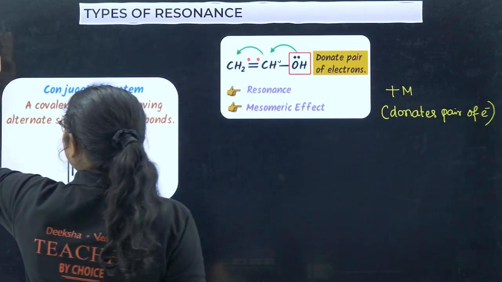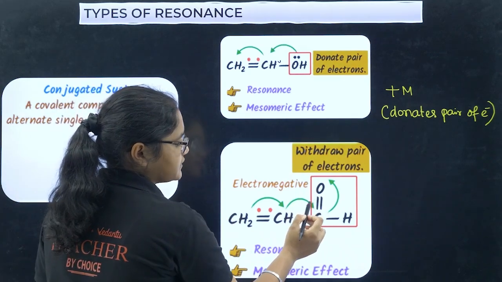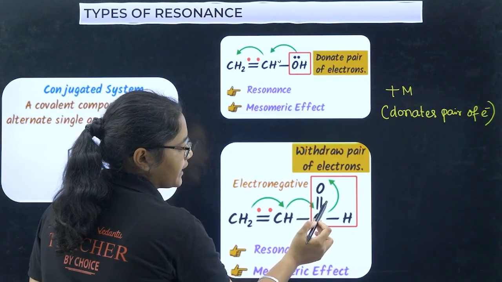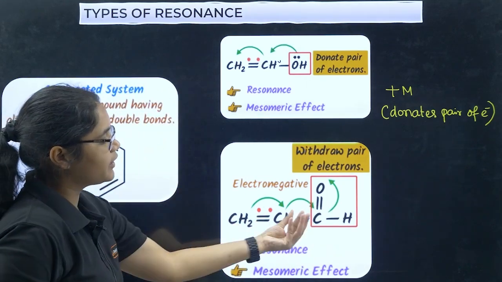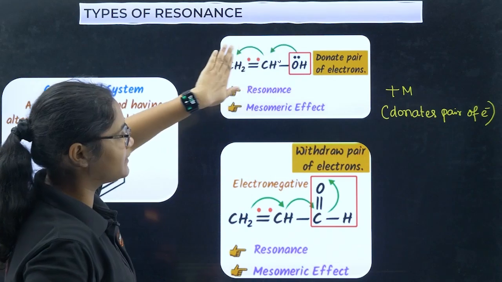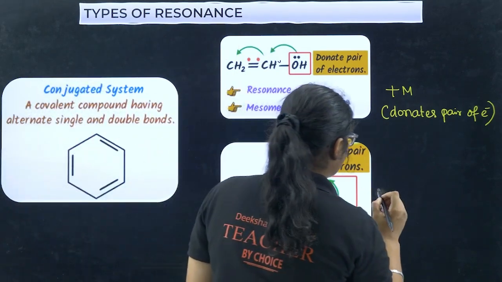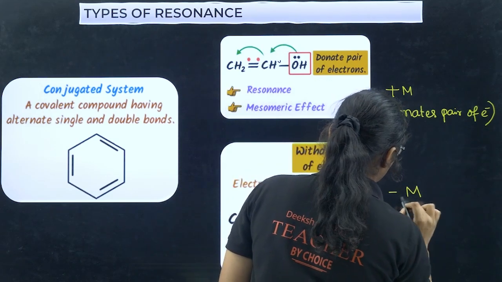Next, if it withdraws electrons, you can see this oxygen, you have double bond, single bond, double bond. This oxygen is more electronegative, it takes the electron towards itself, then these bonds shift here. Here this group is giving the electron, and here this group is taking the electron. So if it takes the electron or withdraws the pair of electrons, then it is called minus M effect.